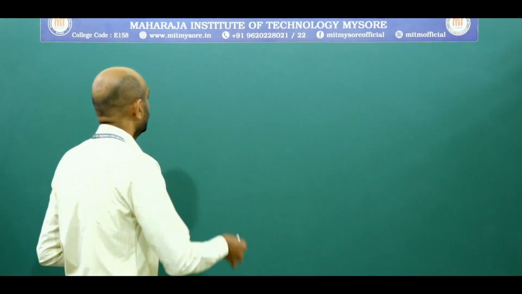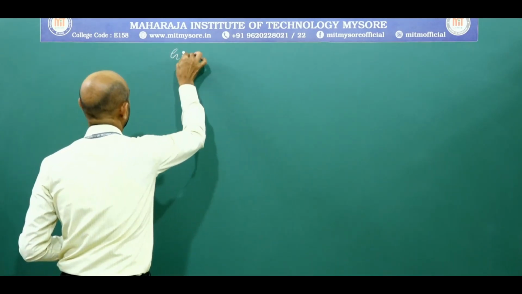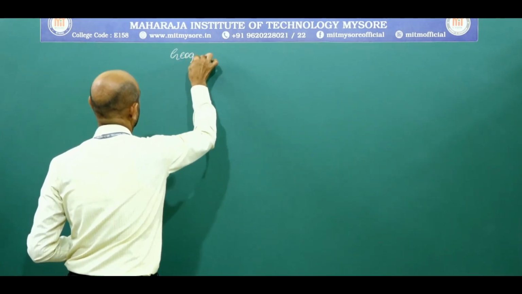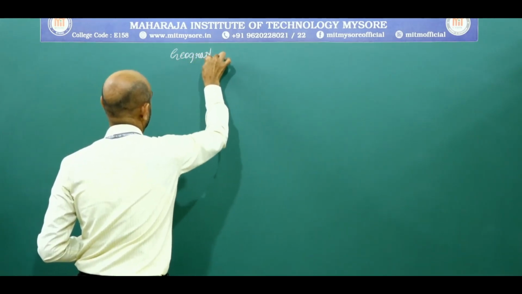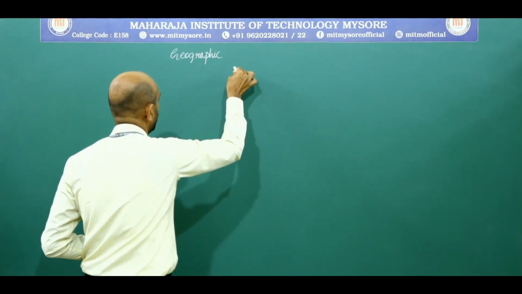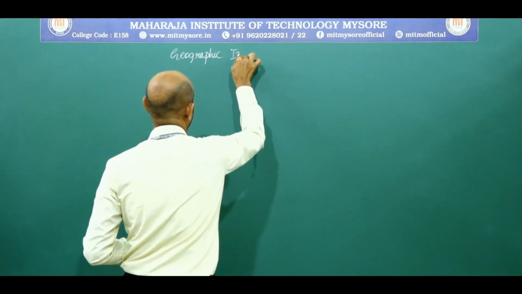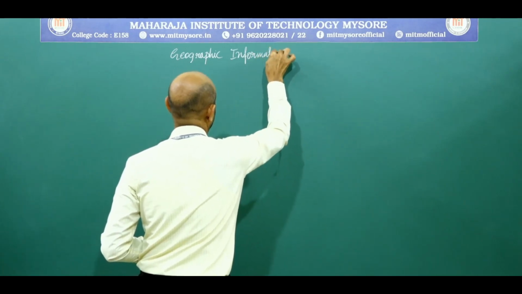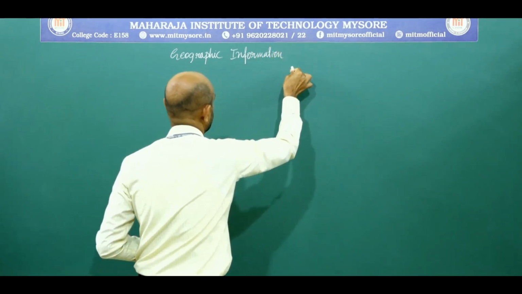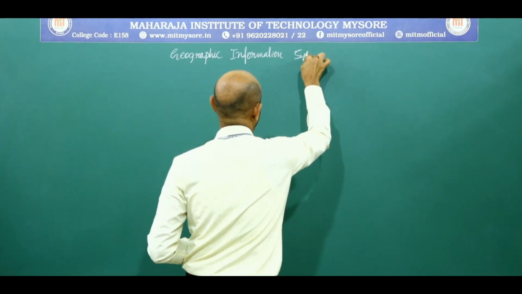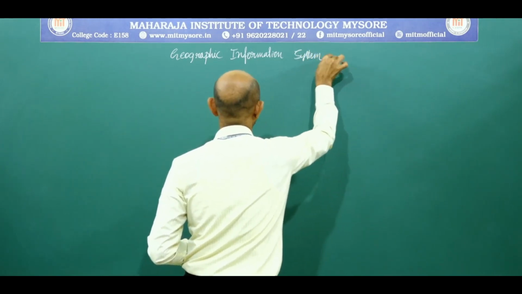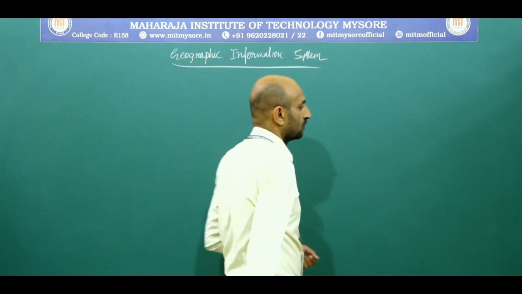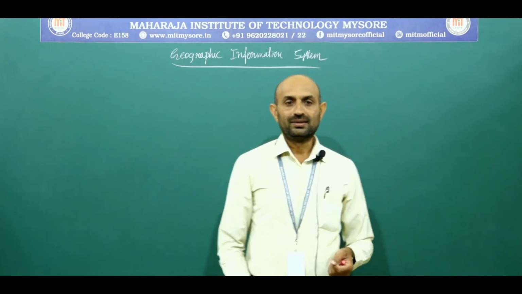Let us move on to geographic information system, GIS.